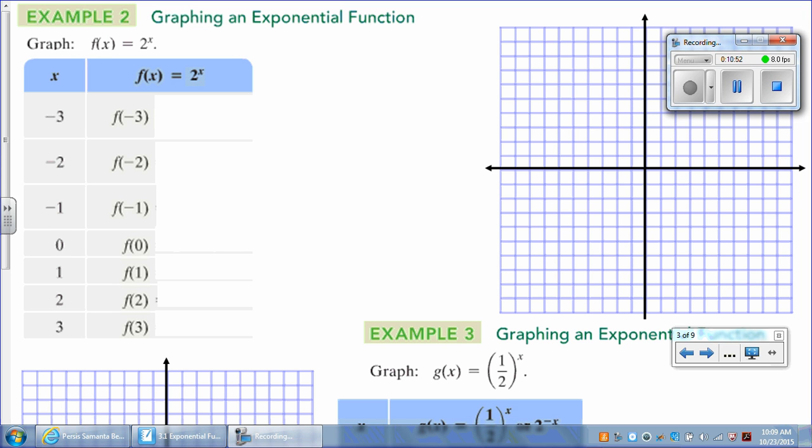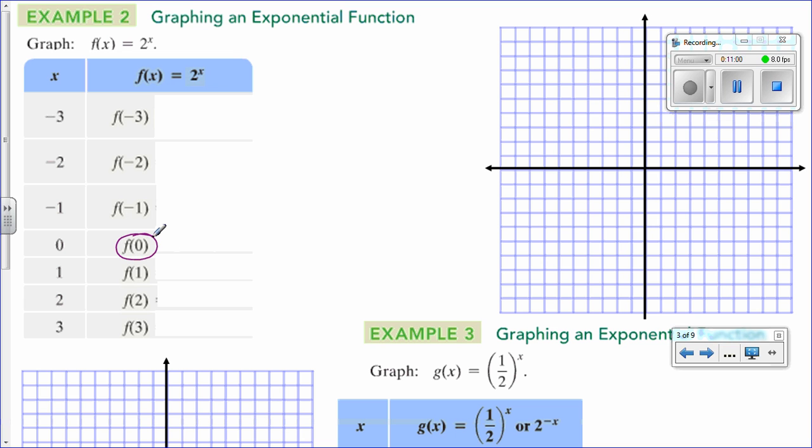All right, so I'm going to start from 0 and go up, and then we'll take care of the negative values for x. So f of 0, that means we want to substitute the x right here with a 0. So 2 to the power 0 is equal to 1. Yes? Okay. The next one, we're going to substitute x with a 1. So 2 to the power 1 is 2. Then we have 2 to the power 2, that is 4. 2 to the power 3 is equal to 8.